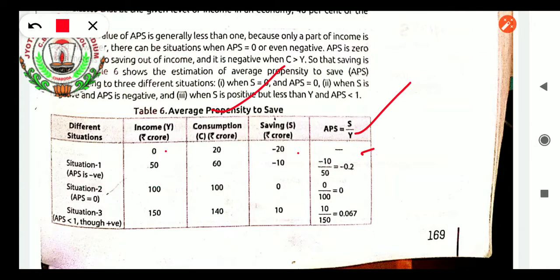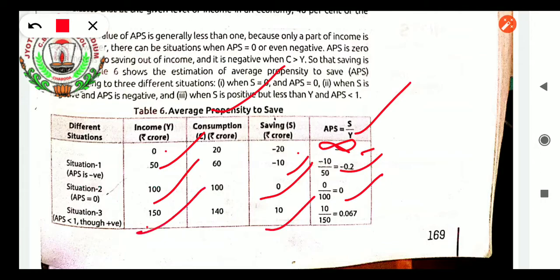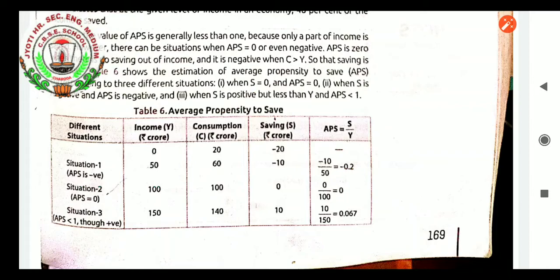Now next is minus 10 divided by 50, it will be minus 0.2. 0 divided by 100, 0 will be there. Here, if you divide 10 by 150, the answer will be 0.067. So these are the situations.